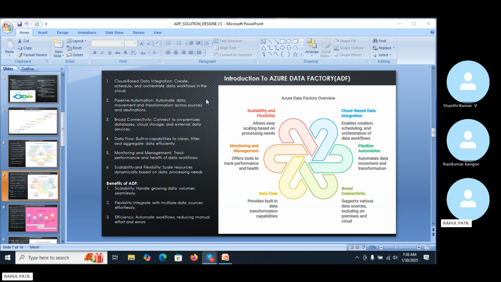So that's why we migrate to ADF. The benefits are scalability, flexibility, and efficiency. All of these benefits we can get. Now move to the next slide.